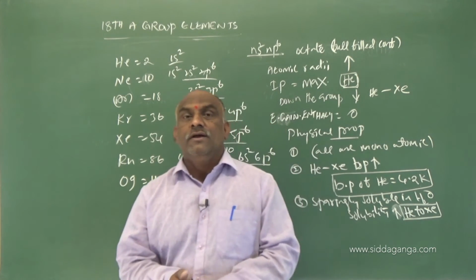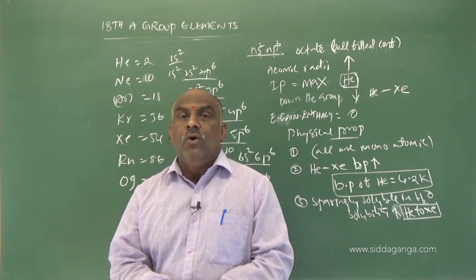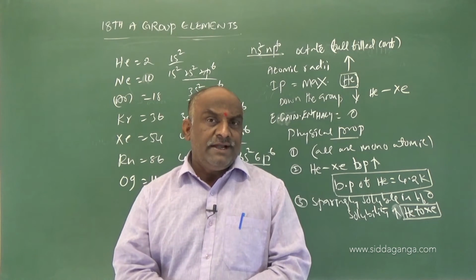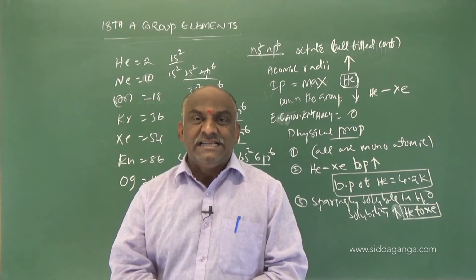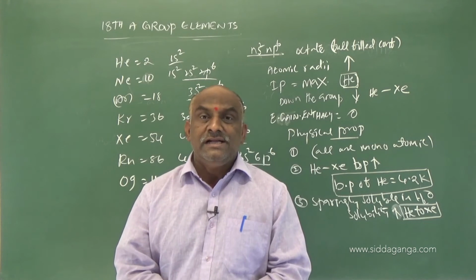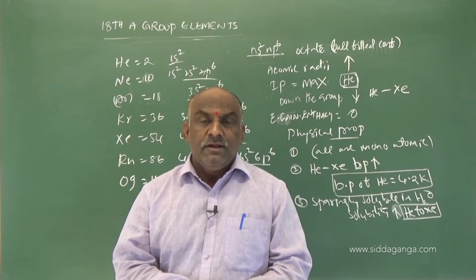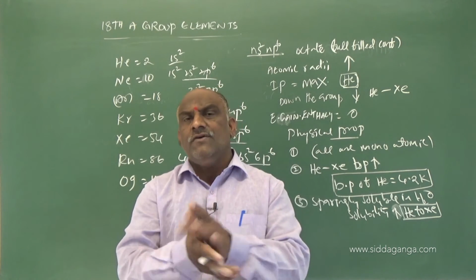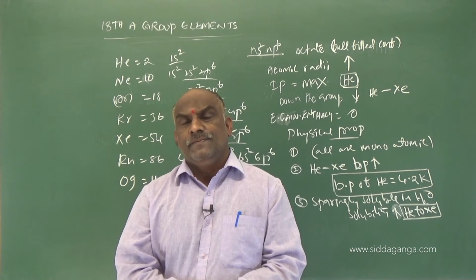He found one red color compound, O2 plus PtF6 minus, that is called oxygen hexafluoroplatinate(V).